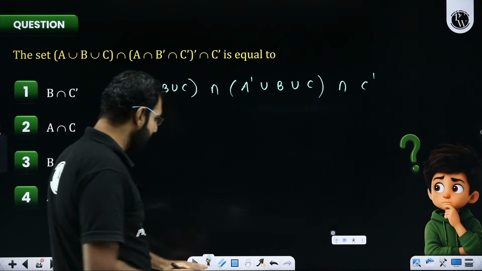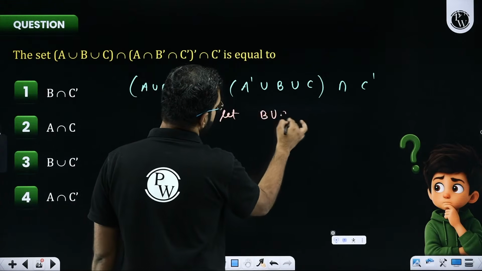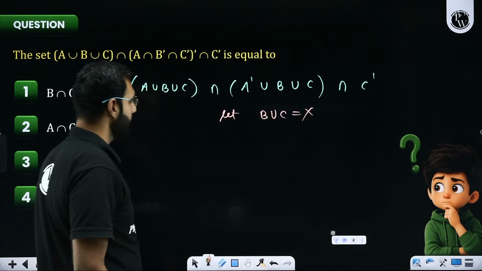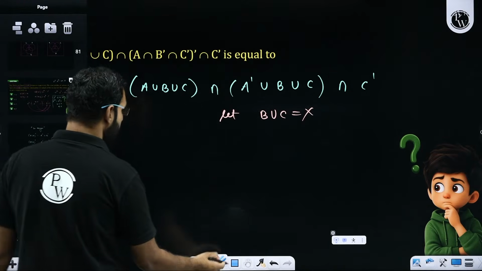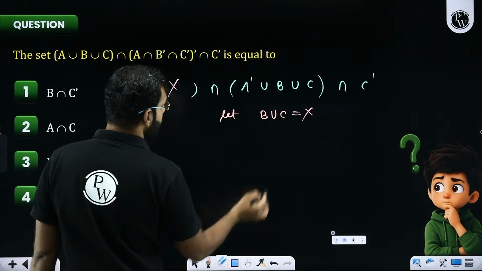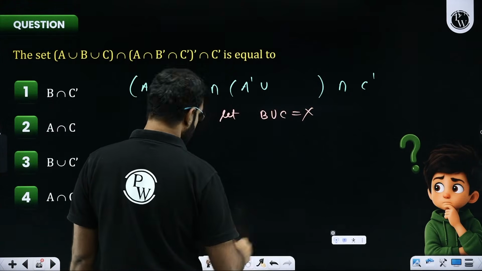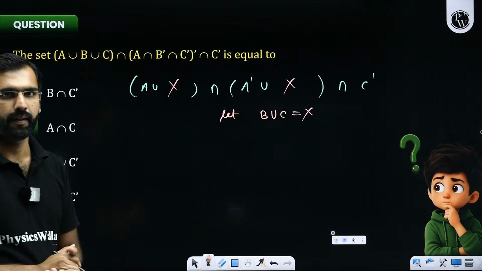Now, for a while, just to make you understand this, let's say I'm denoting B union C by a set X. This B union C, I'll be substituting by X. Now, there's one more very interesting property.